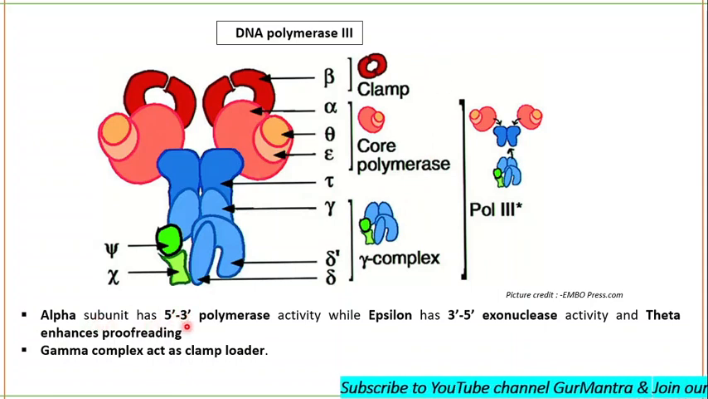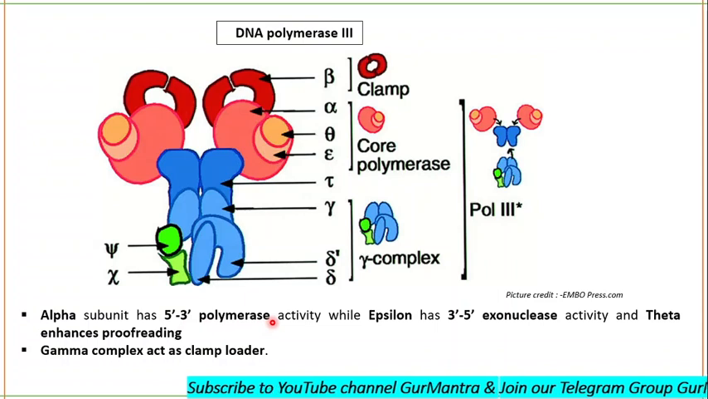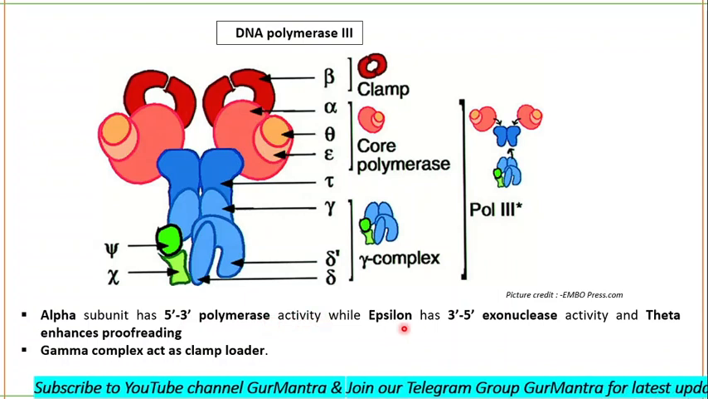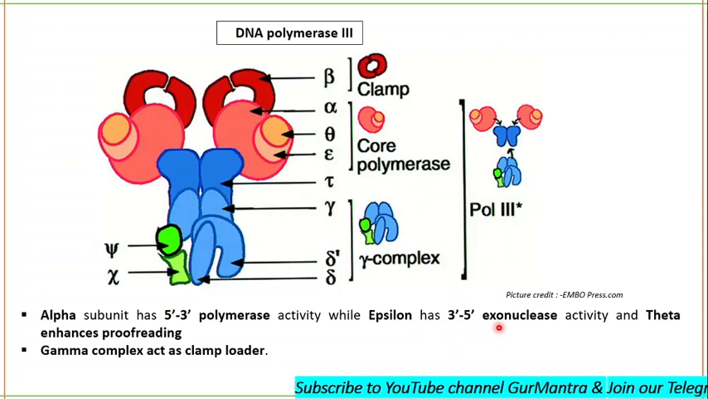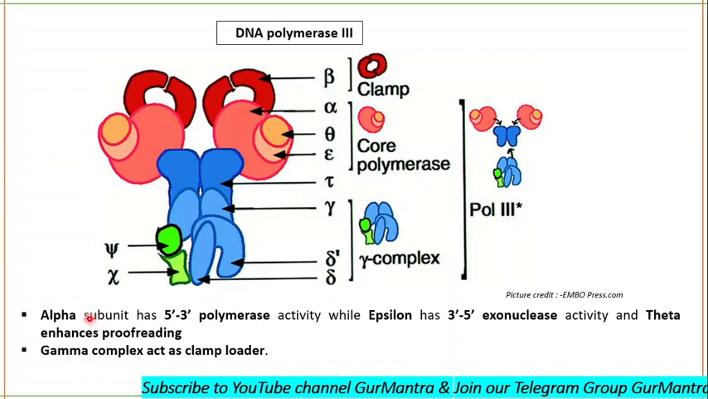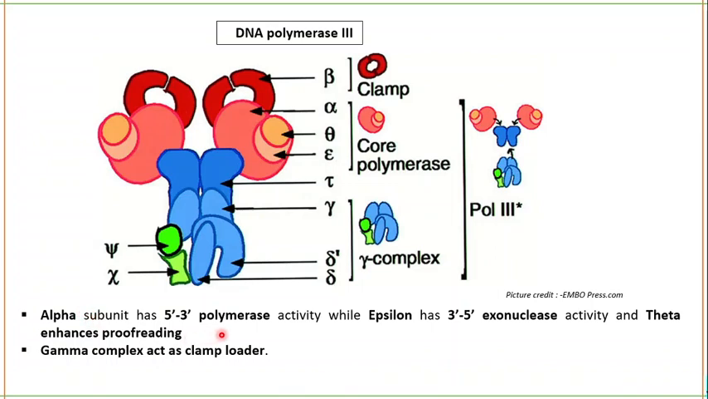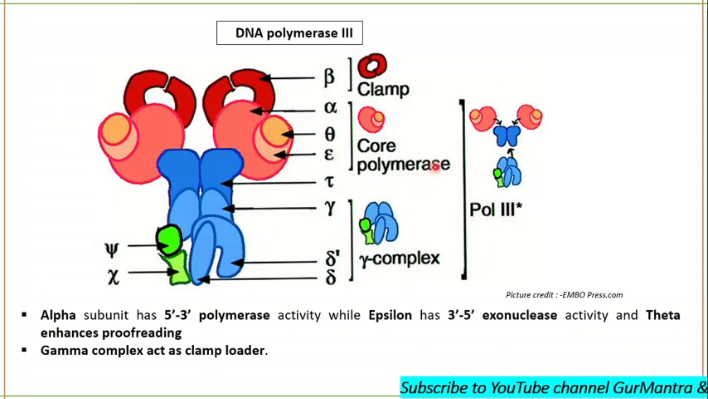Alpha subunit has 5 prime to 3 prime polymerase activity, while epsilon has 3 prime to 5 prime exonuclease activity. Now you know that DNA polymerase 3 does not have any 5 prime to 3 prime exonuclease activity, and theta enhances the proofreading, and gamma complex acts as the clamp loader. Revise it again and again and again.